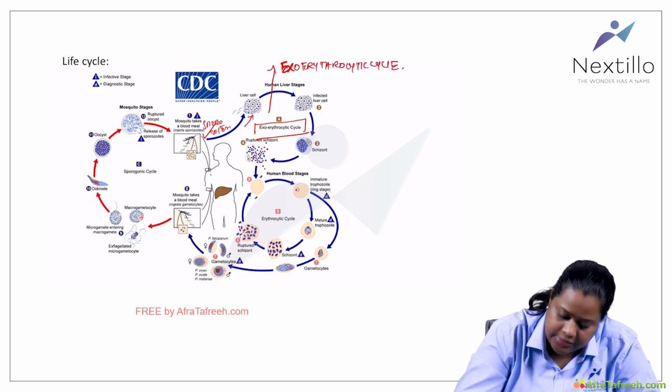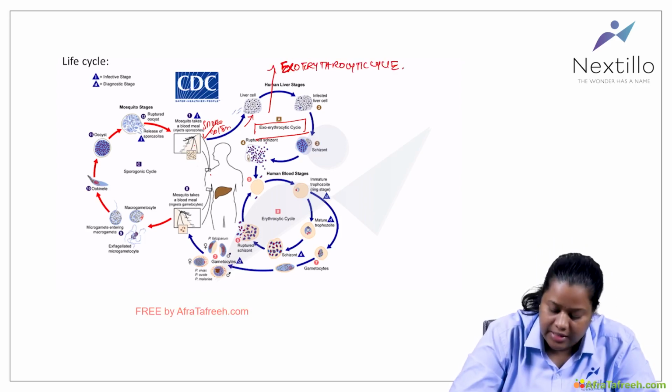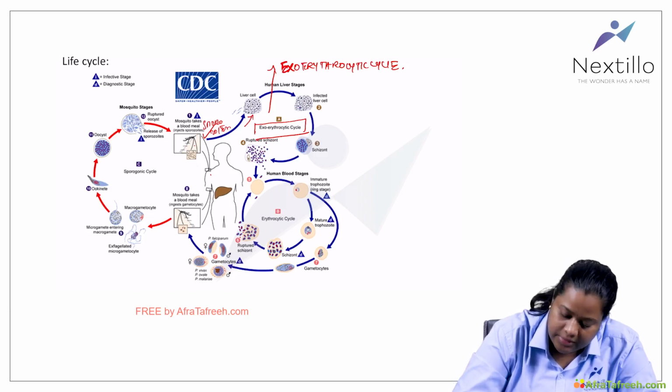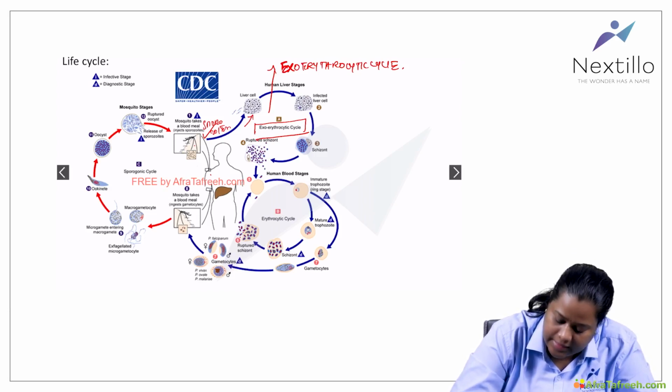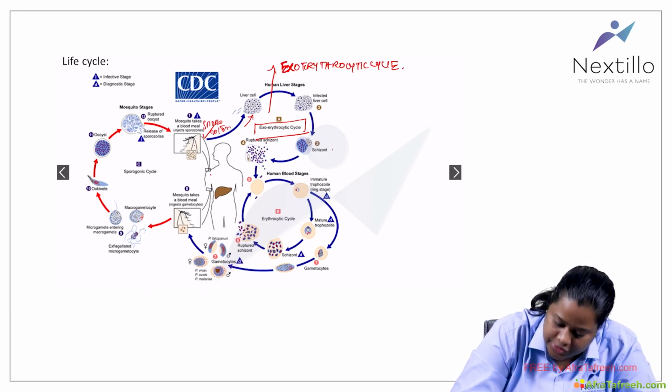Okay, so in this exoerythrocytic cycle, what happens in the liver cells? The sporozoites will further develop, they will undergo the cycle, like trophozoites, and convert into schizonts. And this schizont will rupture and release something called merozoites.